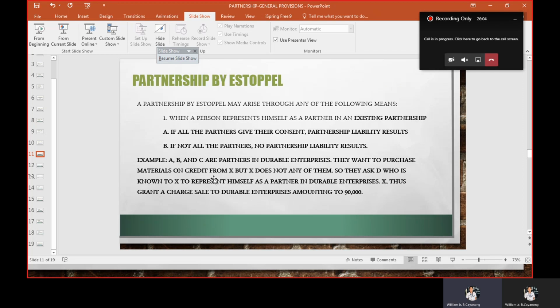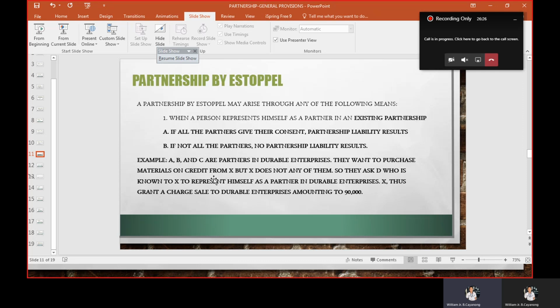Okay? But in the above example, if only A and B permitted D, but not C, kasi C yung nag-disapprove for D to represent himself as a partner, here there is no partnership liability result. Sino lang yung may liability, kung sino yung nagbigay ng consent, including the person who misrepresented.